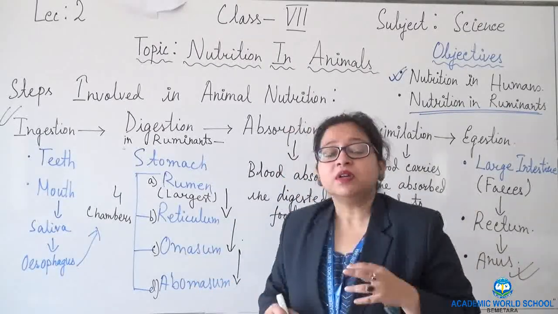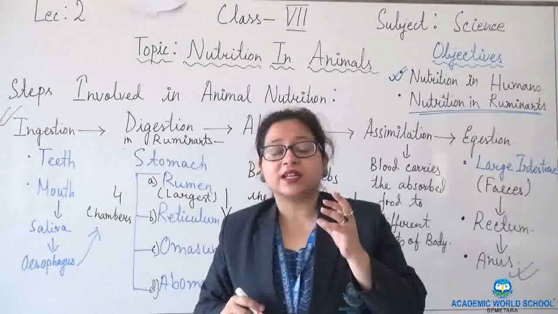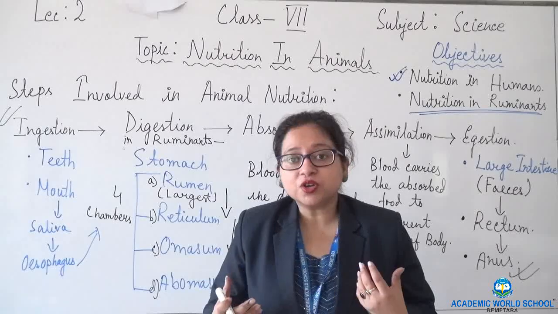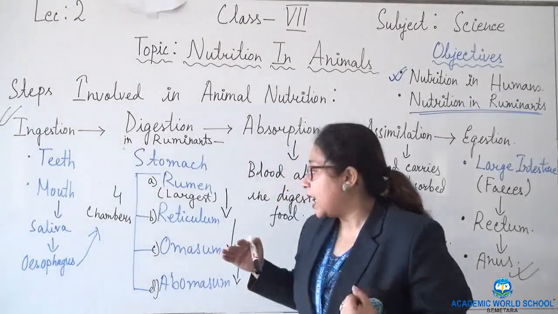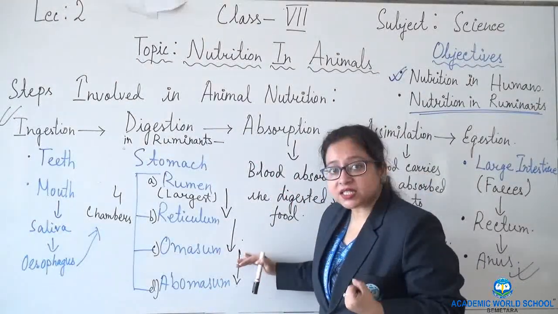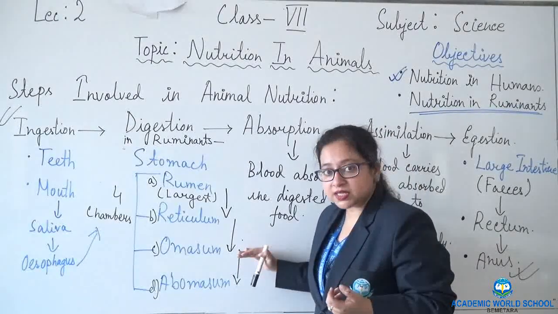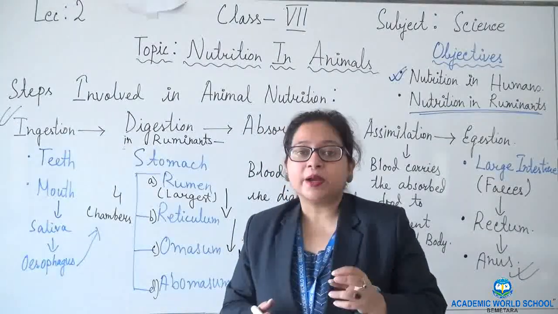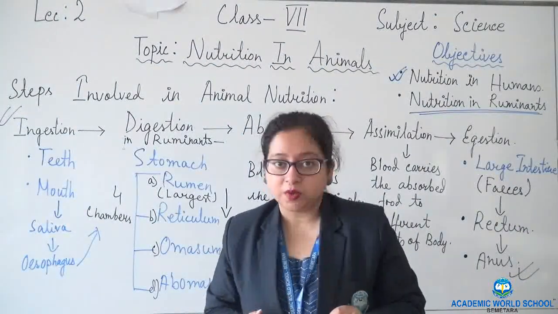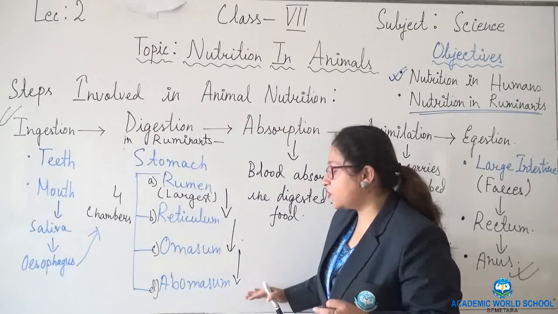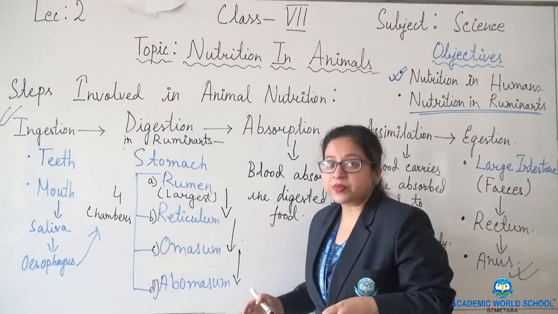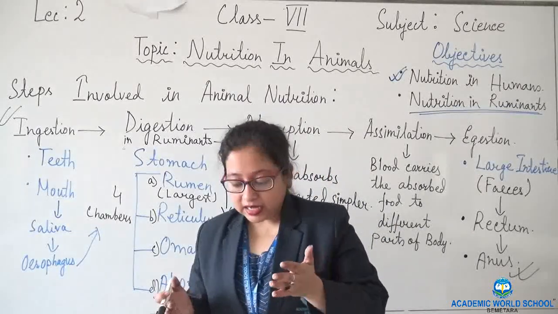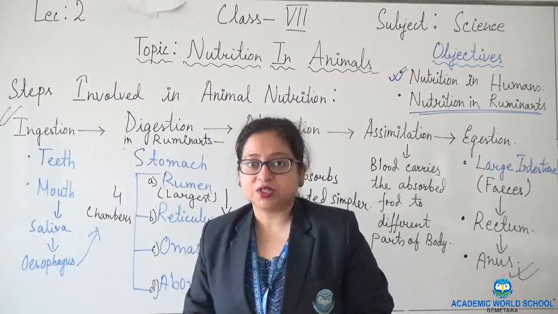From reticulum, the cud is brought in small lumps to the mouth, where it is rechewed and re-swallowed, and it is transported to the next chamber, omasum. In omasum, the smallest chamber, excess water is absorbed, and the food is transported to the fourth chamber, abomasum. Abomasum secretes the digestive juices and helps in digestion.